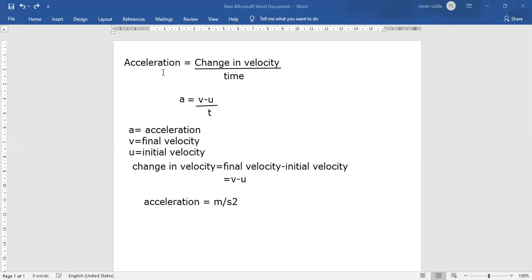Acceleration is change in velocity per time. Remember the formula; in numericals it will be helpful. A is equal to v minus u by t, and the unit meter per second square will be helpful. If you want, you can take a screenshot, so that we can continue with retardation. I'll go for retardation.